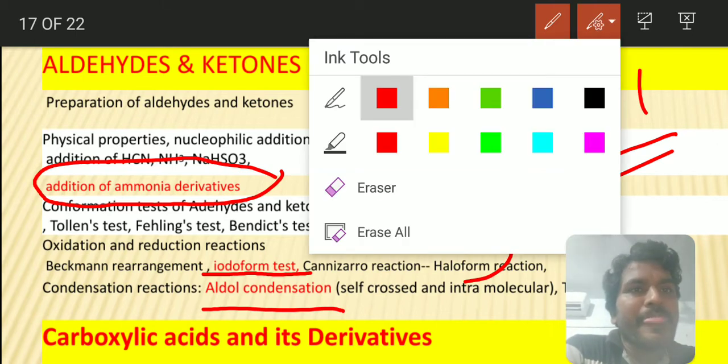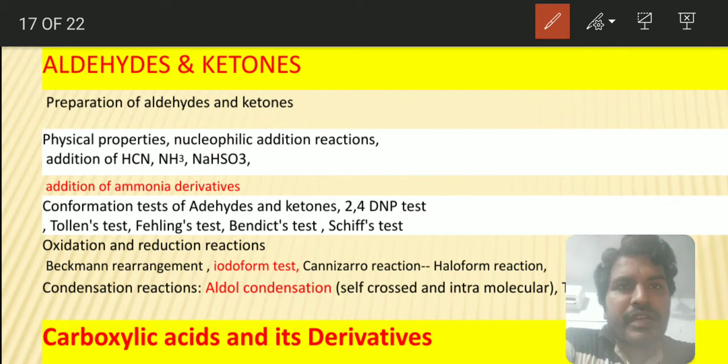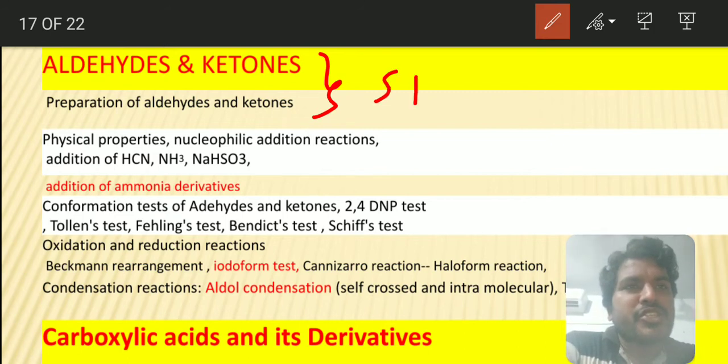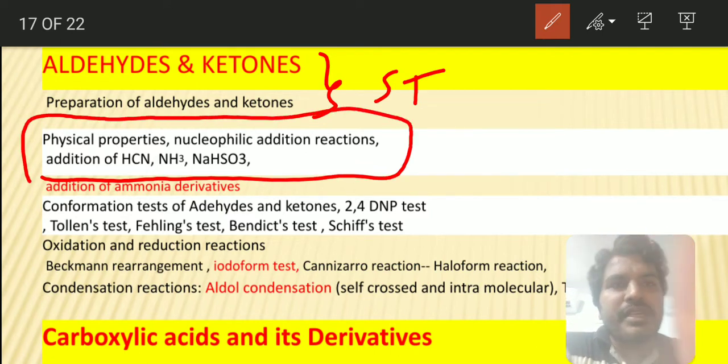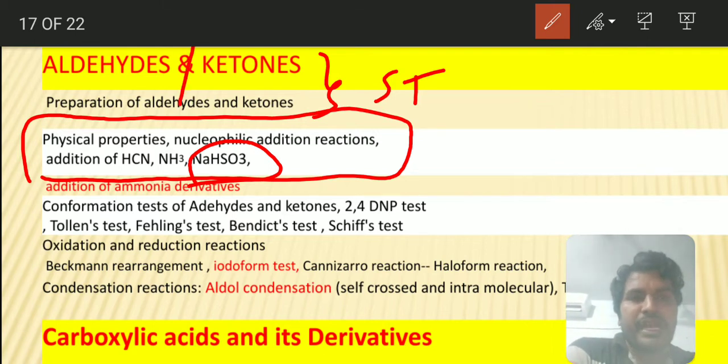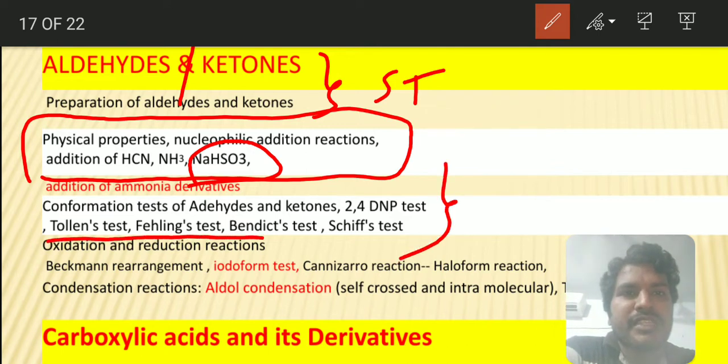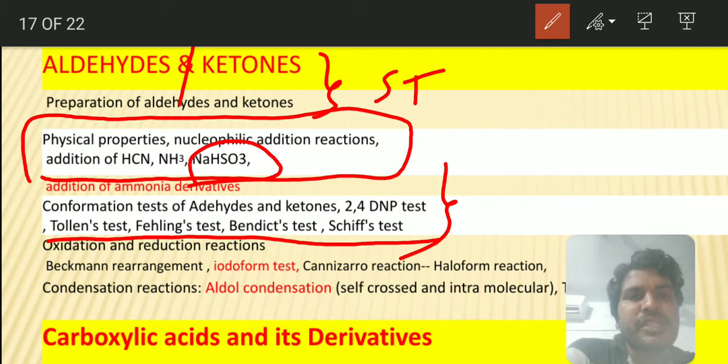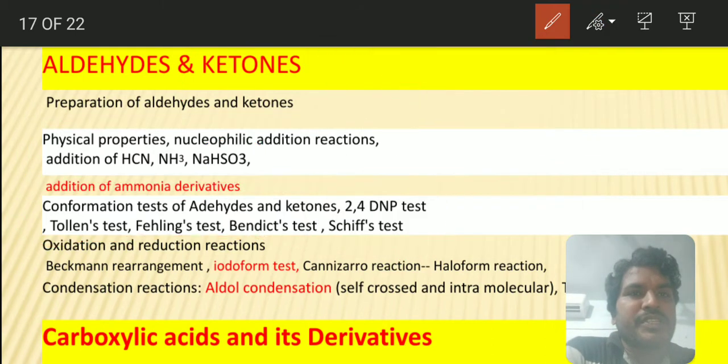Let us see what important topics we have to cover. Be careful with the naming of aldehydes and ketones and their structures. And be careful with these reactions. How can you differentiate aldehydes and ketones? How can we purify aldehydes from their compounds? There are difference tests for aldehydes and ketones. The confirmation tests are the 2,4-DNP test, Fehling's test, Tollens test and Benedict's test. Be careful with all these tests during preparation.